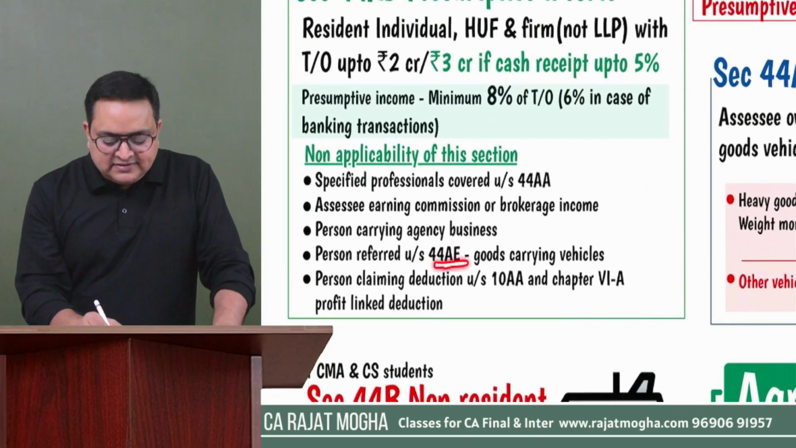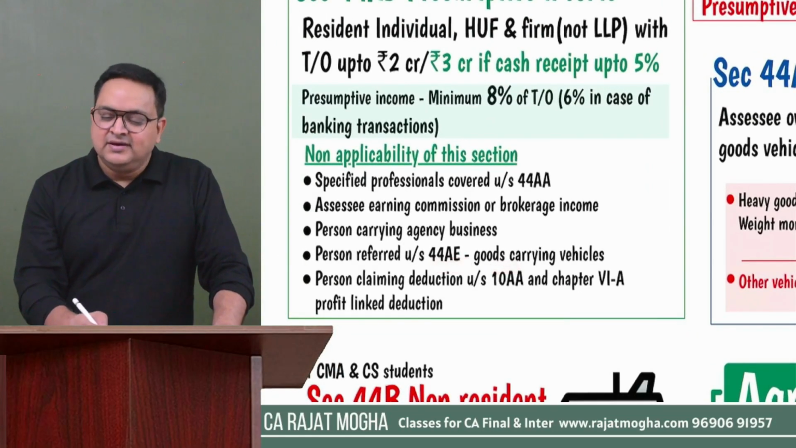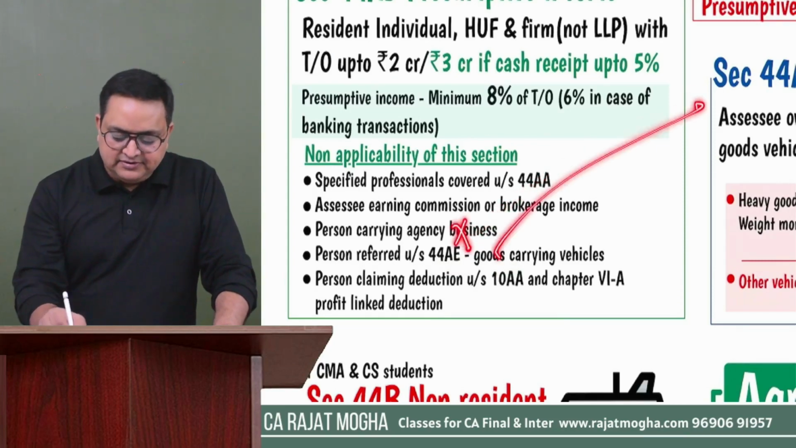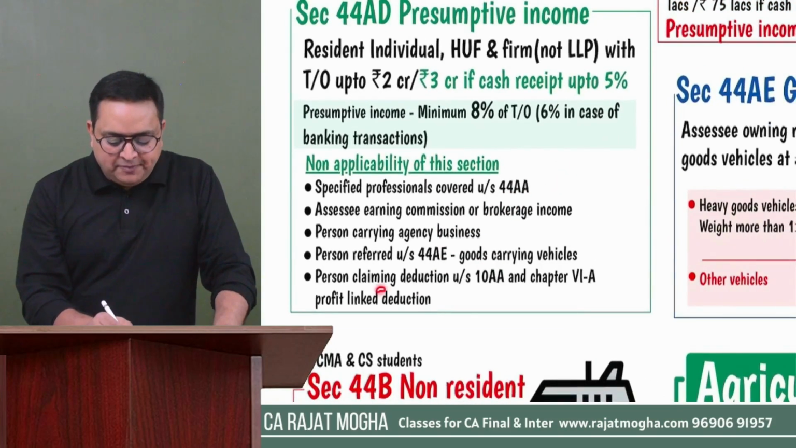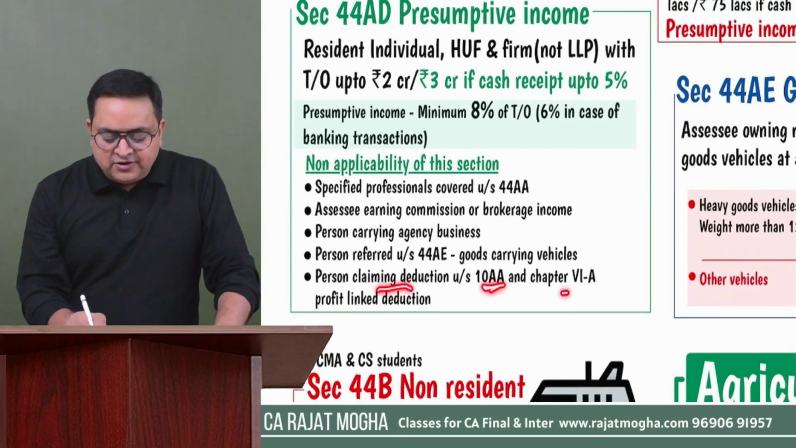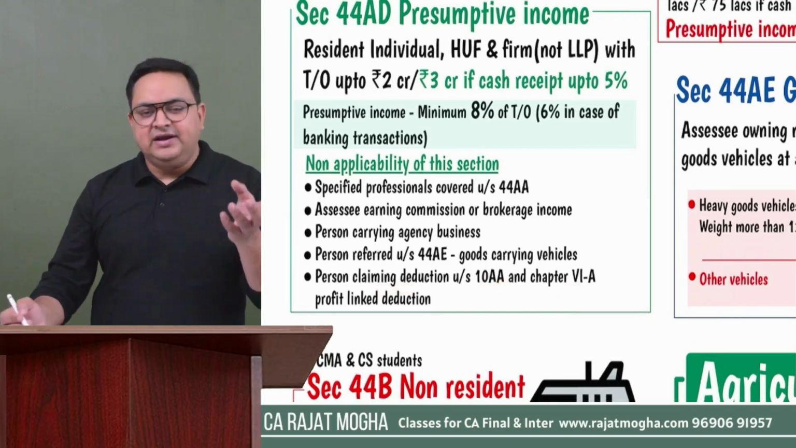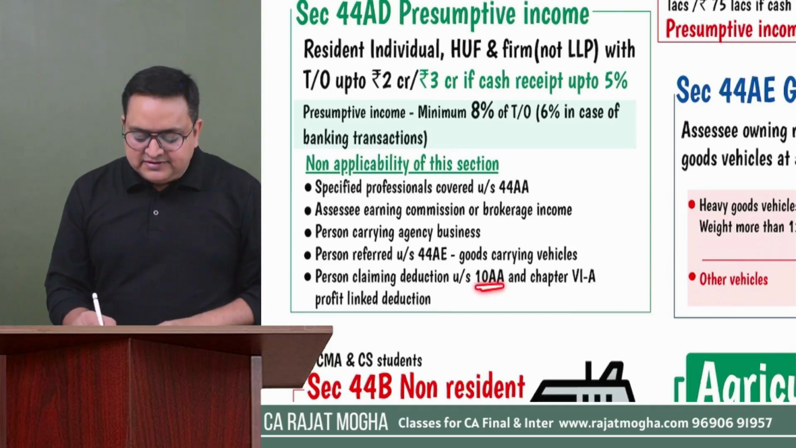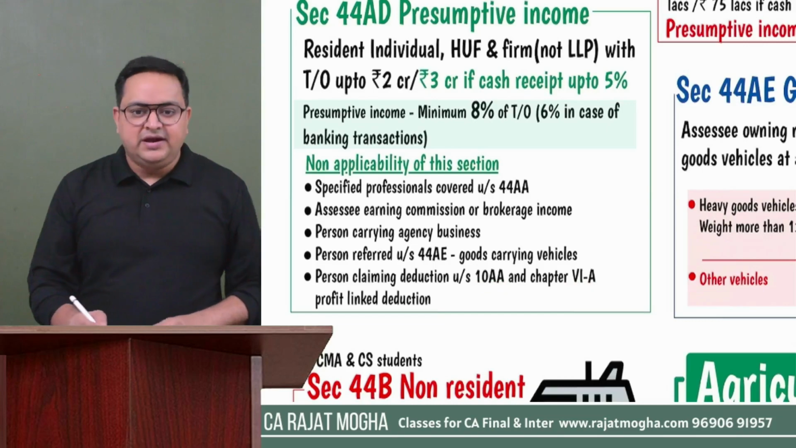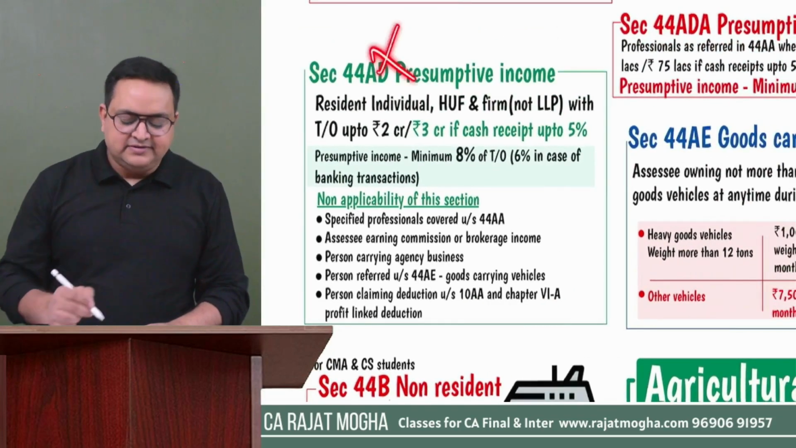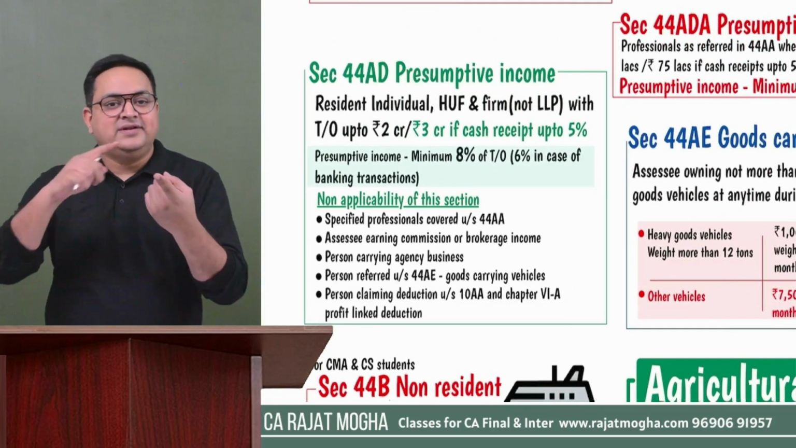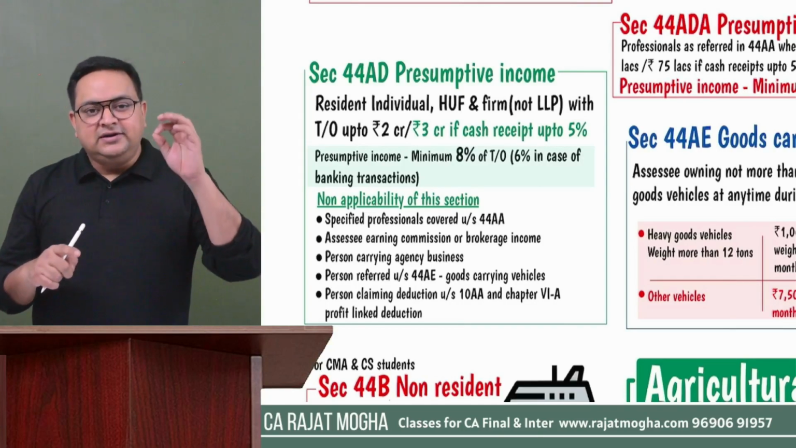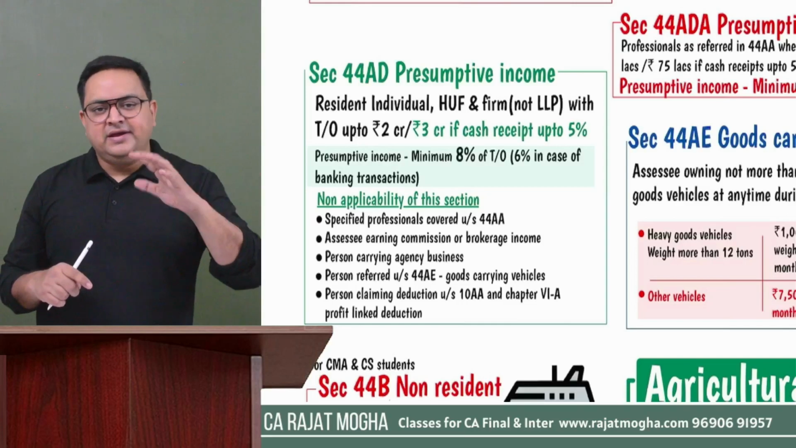And if the person is carrying on goods carriage vehicle business, 44AE is there, so that person cannot come in 44AD, that person will go in 44AE. A person claiming deduction under section 10AA or profit linked deduction of Chapter 6, from 80IA series to 80RRB, also cannot come under section 44AD. So who can come? Only resident individual, resident HUF, resident partnership firm other than LLP, and their turnover should not be more than 2 crore or 3 crore as the case may be.